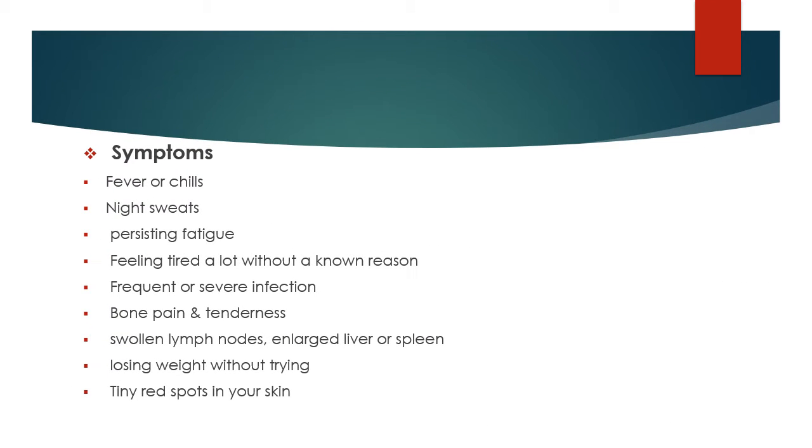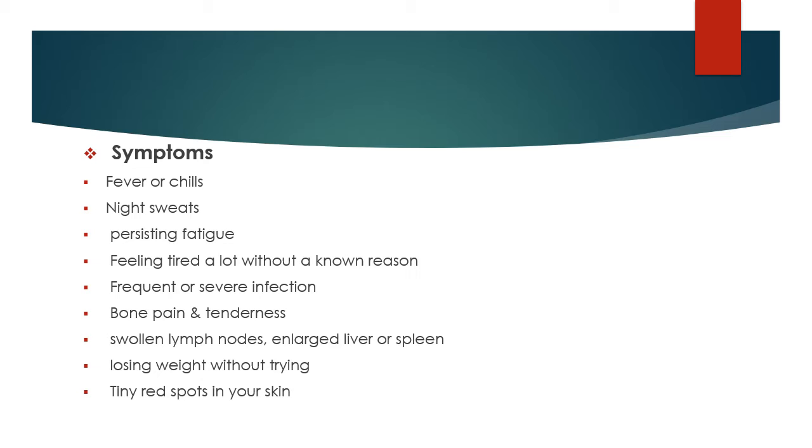What are the symptoms of leukemia? Symptoms are fever with chills, night sweats, persistent fatigue, feeling tired a lot without a known reason, then frequent or severe infection, because we become susceptible to infection as our immune system is low due to the increasing abnormal cells in our blood.